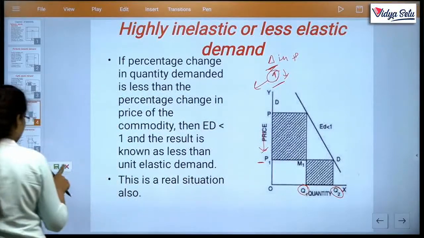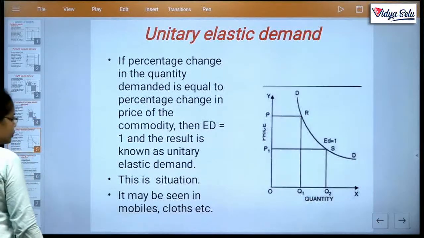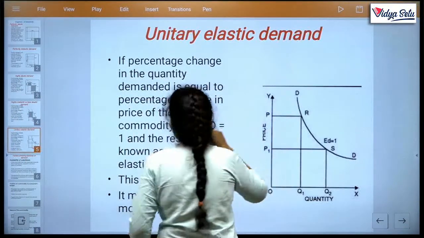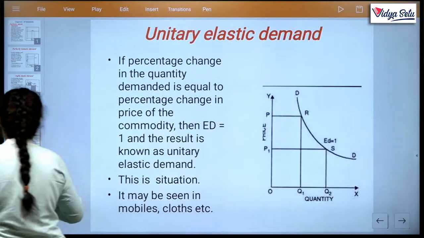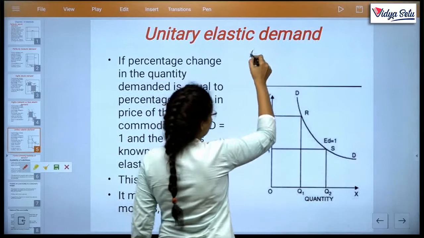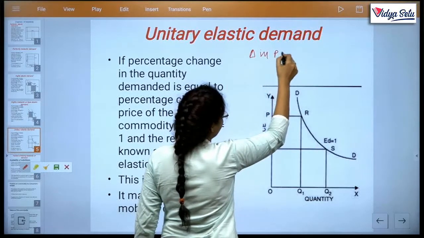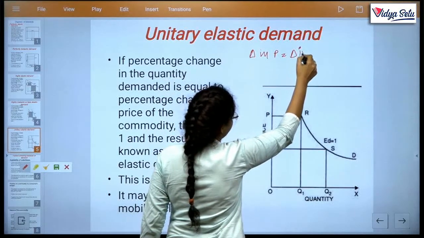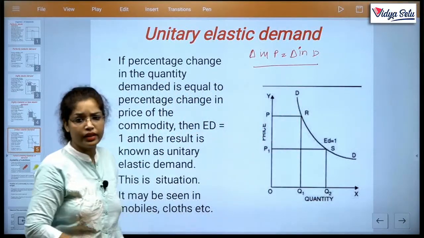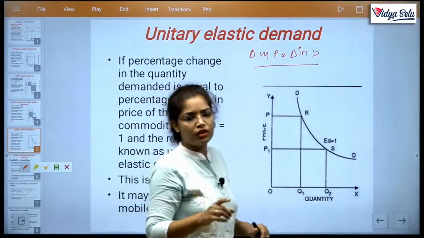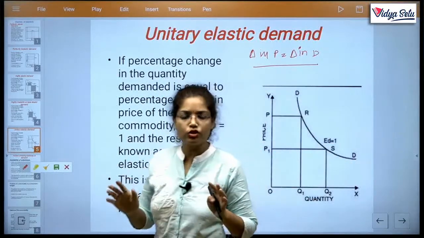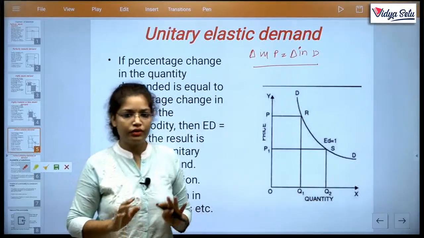Clear? The next and the last elasticity is unitary elastic. In this situation the change is equal. We can write this by equation, and the equation is change in price is equal to change in demand. There are equal changes. This is also a real situation. In all 5 situations there is only one which is an imaginary situation, but all 4 other situations are seen in the real world.